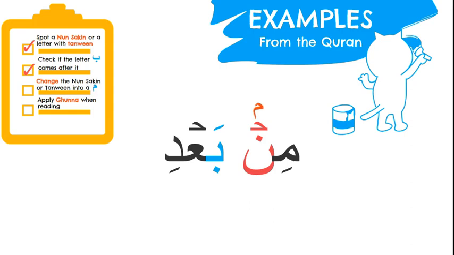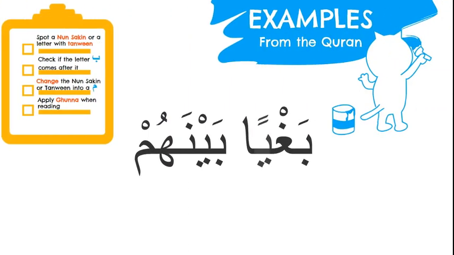Now, one more thing we need to do is apply ghunna when reading it. So we'll make sure that our lips aren't closed completely. There needs to be a small gap and we need to apply the nasal sound, okay? It's not going to be mim ba'di, because my lips were too closed, too tight there, and there was no ghunna. So again, it will be mim ba'di. Excellent. So we have applied ghunna, and that is how we will read the word with Iqlaab. One more time. Mim ba'di. Excellent, mashallah. Let's try another one.